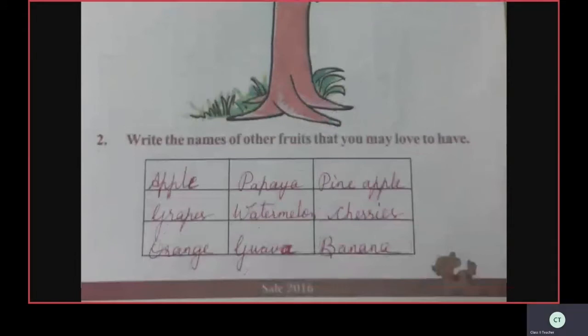Write the names of other fruits that you may love to have. What other fruits do you like? Write those names. Apple, A-P-P-L-E, apple. Grapes, G-R-A-P-E-S, grapes. Orange, O-R-A-N-G-E, orange. Papaya, P-A-P-A-Y-A, papaya.